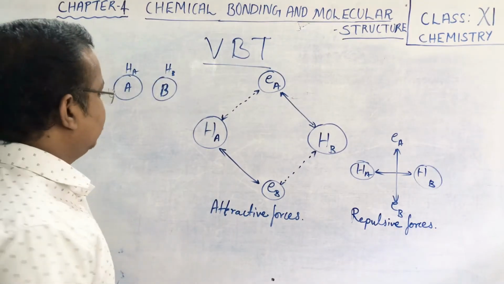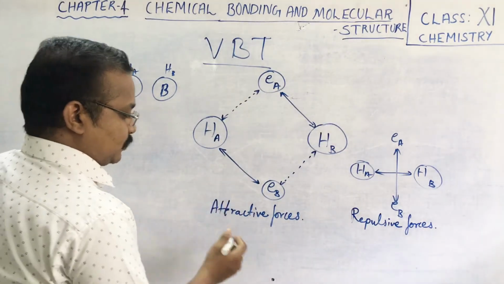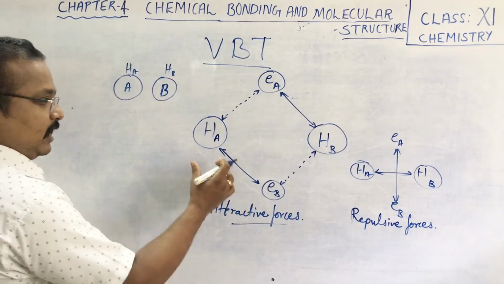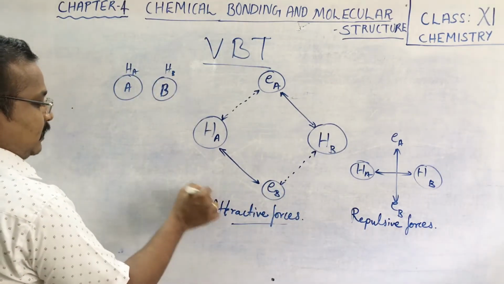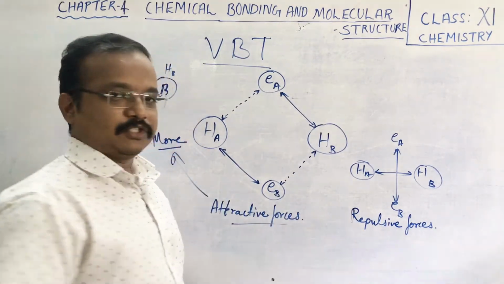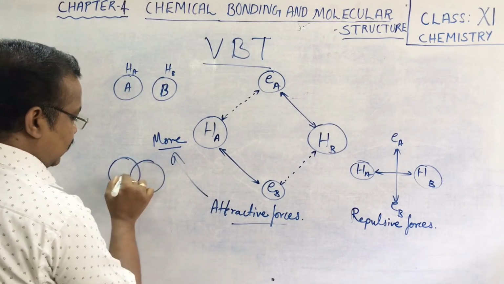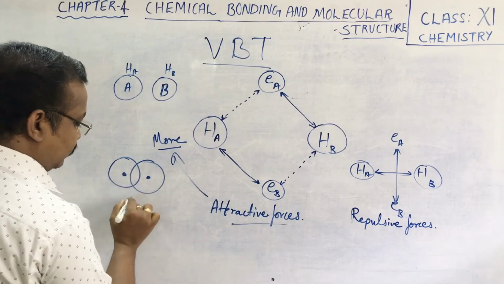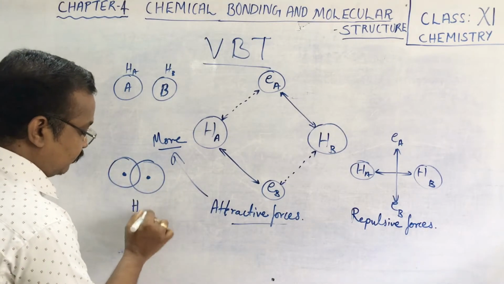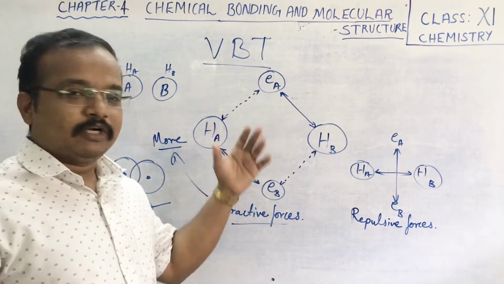Now students, when these two atoms approach each other, as we have discussed, there are attractive forces and repulsive forces, and the attractive forces are more compared to the repulsive forces. Then these atoms overlap each other, the potential energy decreases, and finally the H2 molecule is formed. This is what valence bond theory explains.